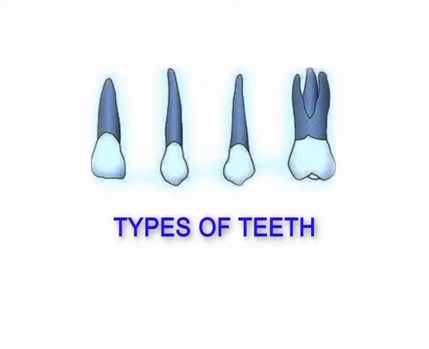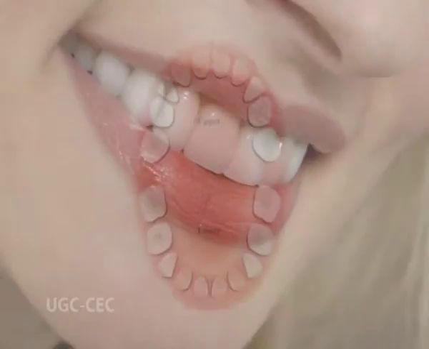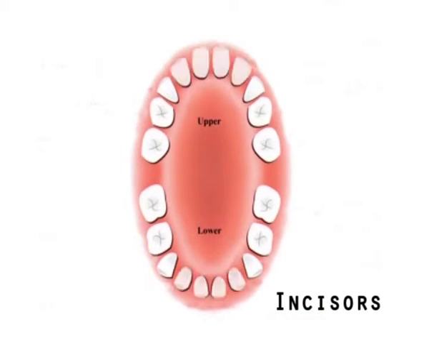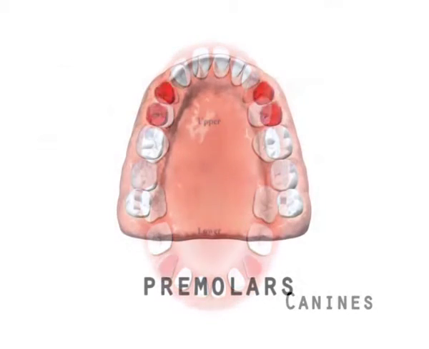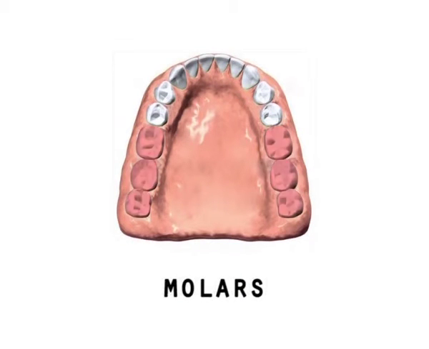Next comes the types of teeth. There are 4 types of teeth, namely incisors, canines, premolars, and molars.